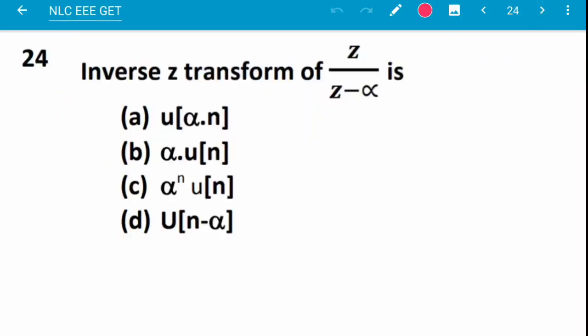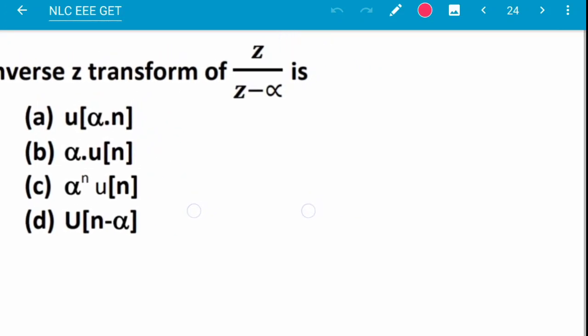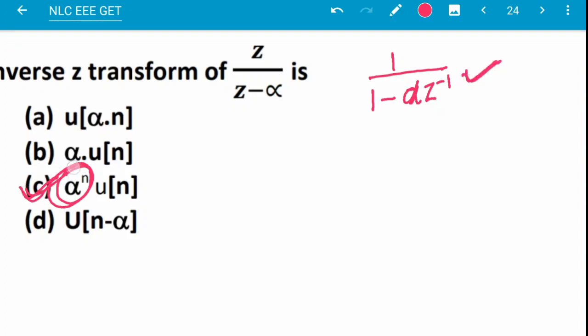Next question, inverse Z transform of Z by Z minus alpha. If I divide Z in both numerator and denominator, it will be 1 by 1 minus alpha Z inverse, and this is directly the formula for alpha to the power n u of n. Alpha to the power n u of n has this Z transform. So this is the correct answer.